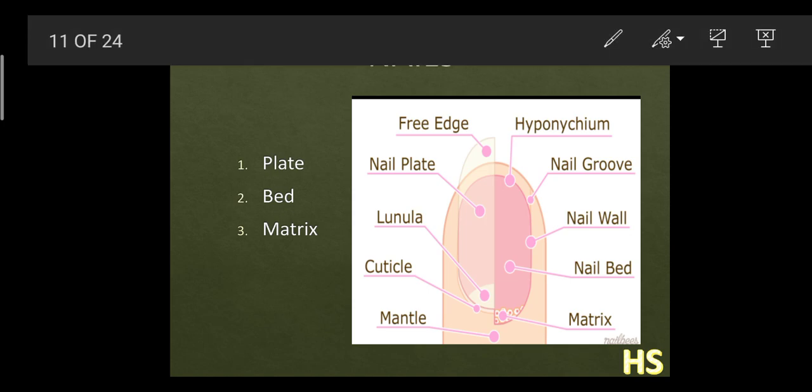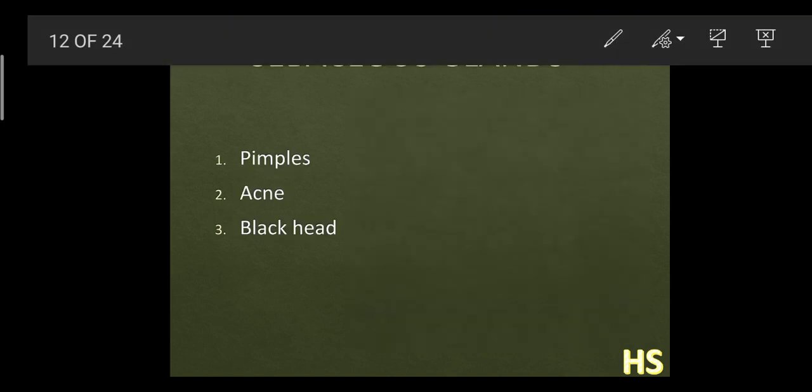And blackheads. How do blackheads get formed? We know that we have melanin, which gives us color, and in the presence of sebum, when melanin and sebum both act together, they give a black color.